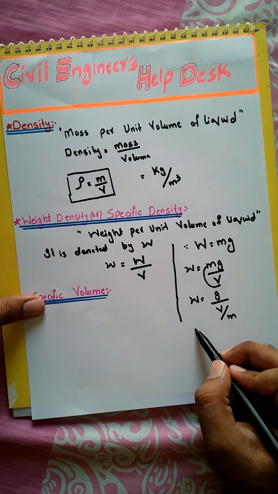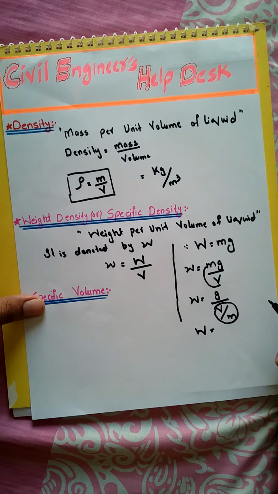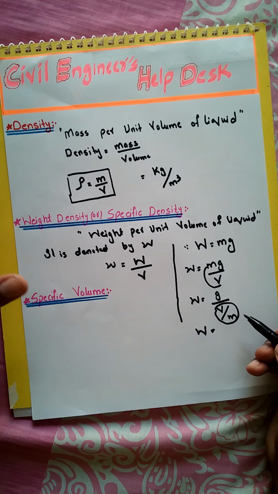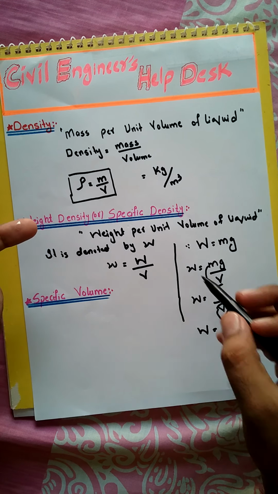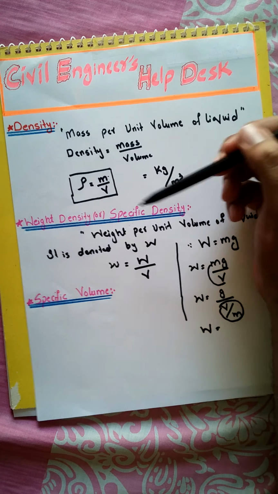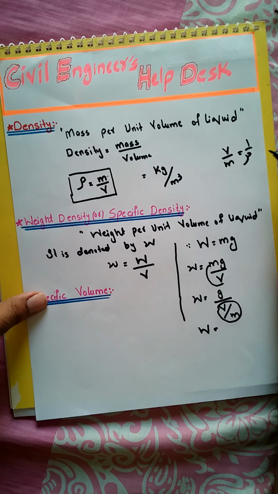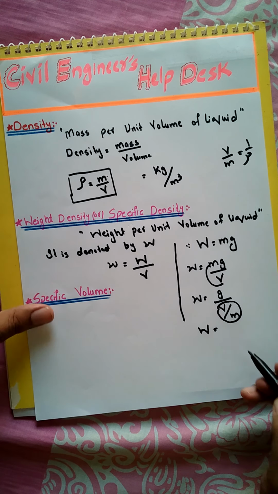So viewers, we know that V divided by m is the reciprocal. As you know, mass divided by volume is equal to density, but volume divided by mass will be equal to 1 upon density, the reciprocal of density.